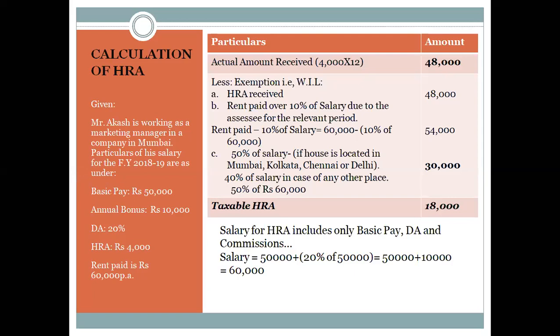Next, particulars of his salary for the financial year 2019 are as under. We have basic pay rupees 50,000. They have not mentioned whether it is per month or per year, so we are going to assume it to be per annum.